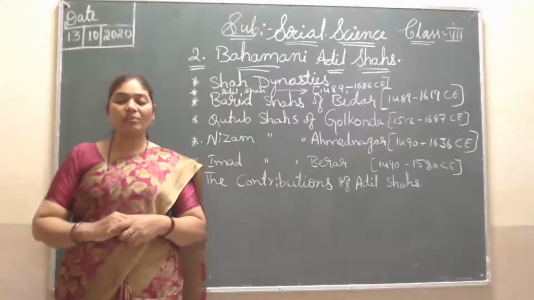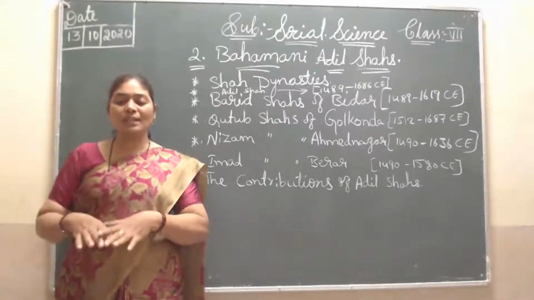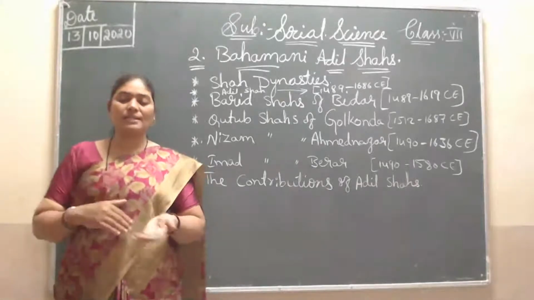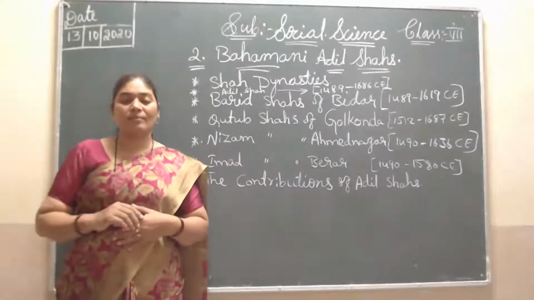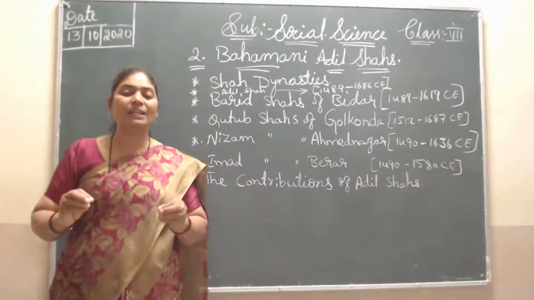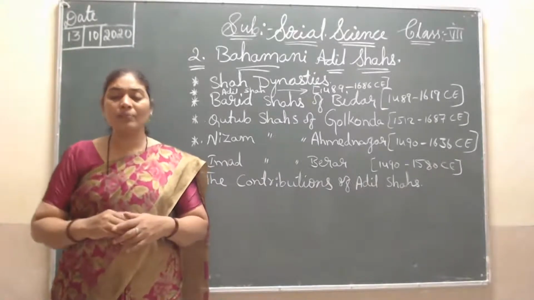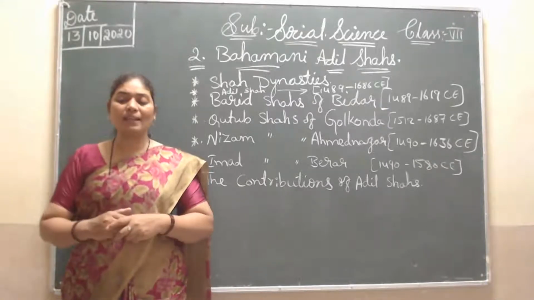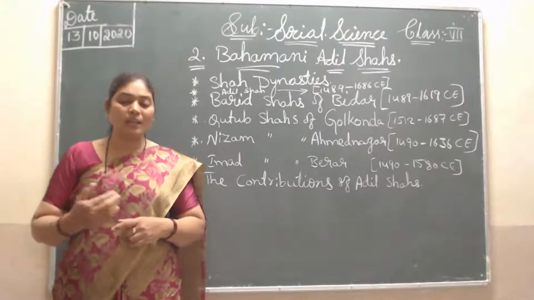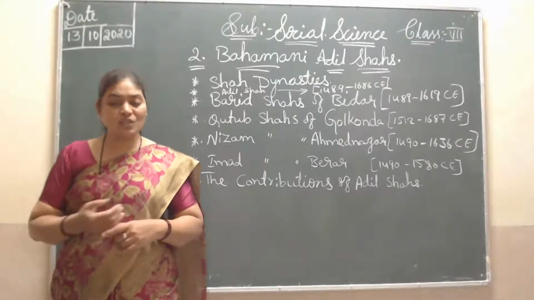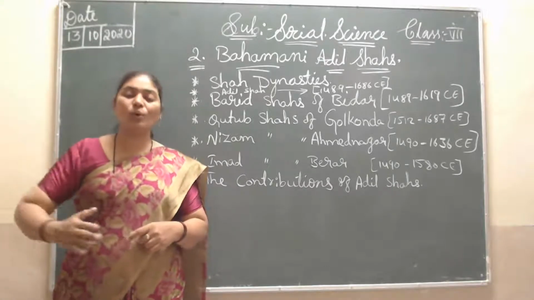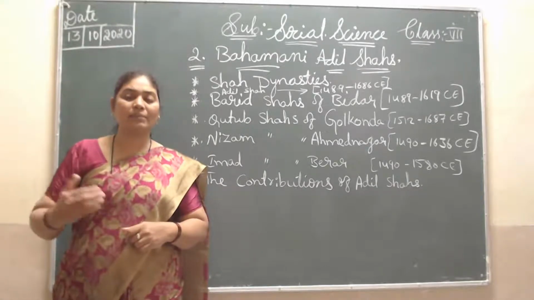Then after him, Burhan, Hussein Nizam Shah, and Murtuza were sultans just for namesake. All these kings were just for namesake. They did not have the power or the ability to maintain that kingdom. With the death of Chand Bibi, who ruled here, Ahmednagar declined, because no one had the power to maintain that kingdom.